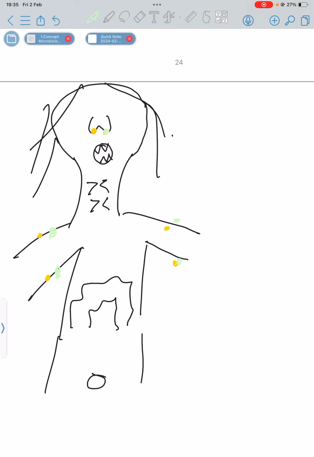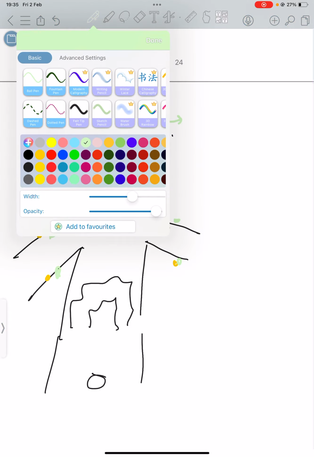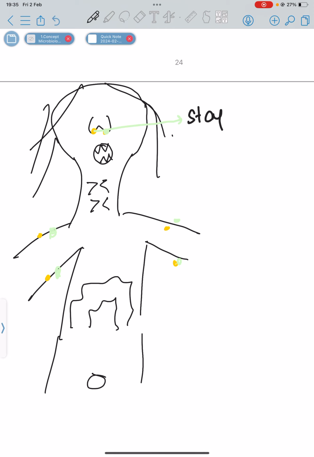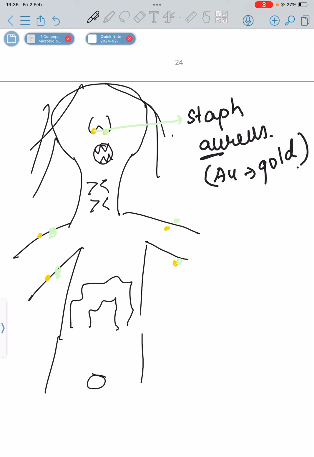This yellow color basically denotes Staphylococcus aureus. Why yellow? Aureus, AU means gold. So they basically produce golden colonies when they are spread in culture media. When we do culture of Staphylococcus aureus, they form golden yellow colonies. Staphylococcus aureus is found in our nostrils. Other organisms are also found, like Corynebacterium diphtheriae, but Staphylococcus aureus is the main one found in our nostrils.